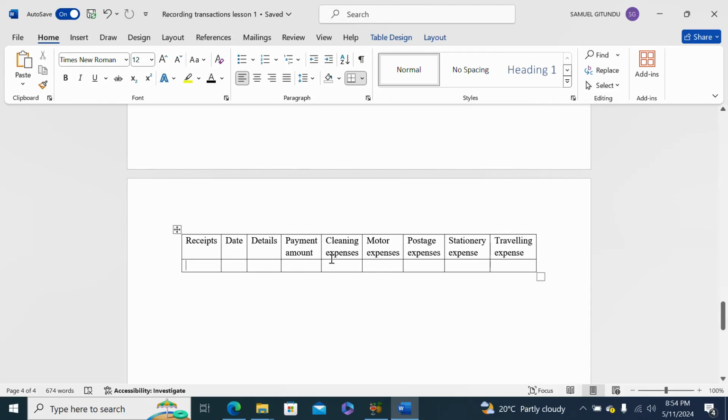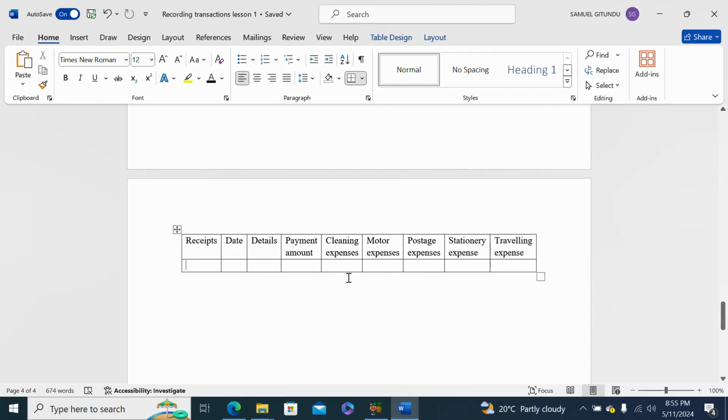So for example, if the business pays for cleaning expenses from petty cash, the amount is recorded here. If the business pays for motor vehicle expenses from petty cash, you record the date, and then you record the amount here and here. Also for cleaning expenses, you record it here and here.